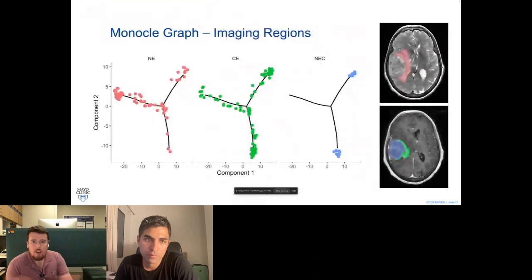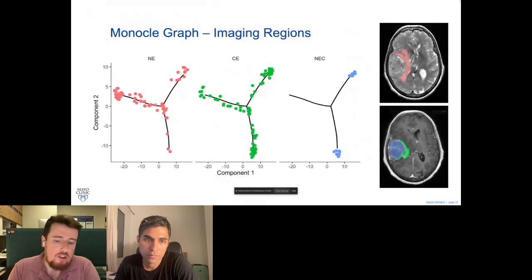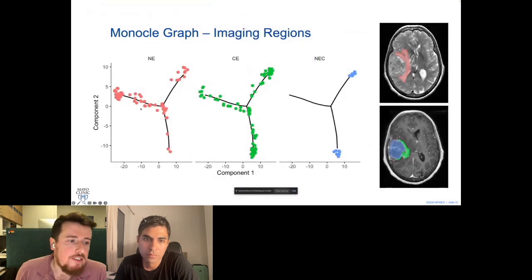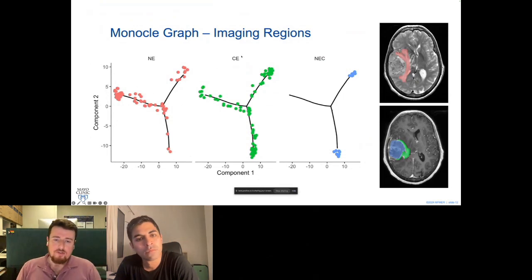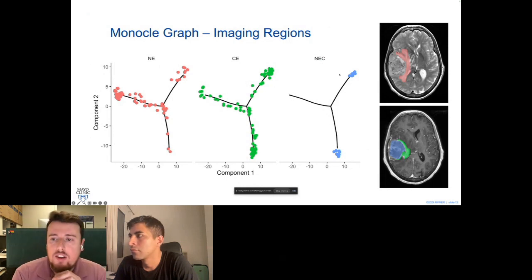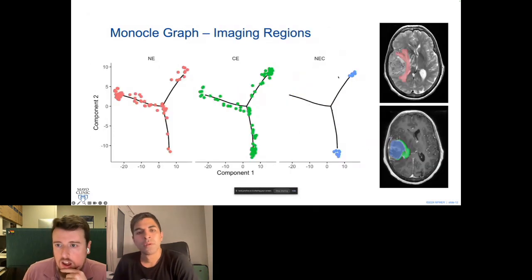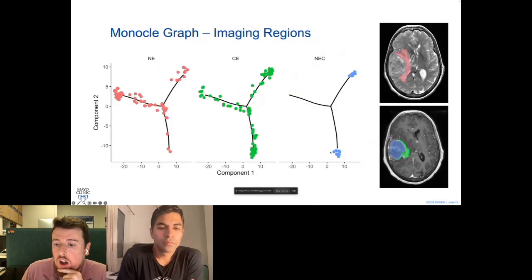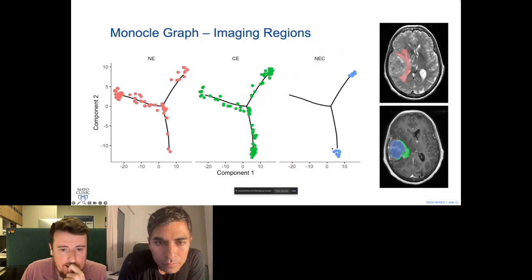Again, we can split this up by our different imaging regions that I introduced earlier. And we see that on the left, with the low pseudotime values, are more in the non-enhancing region on the periphery of the tumor. And then we see significantly more of the contrast enhancing, these green associated samples, typically associated with dense tumor, appearing at these end states. And then as you come even further into the disease, into the center, you see that the necrotic samples cluster solely on these end states here, which supports this idea of this graph being meaningful to what we're seeing.